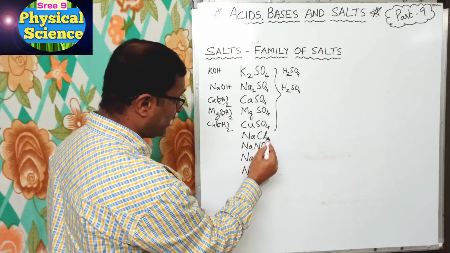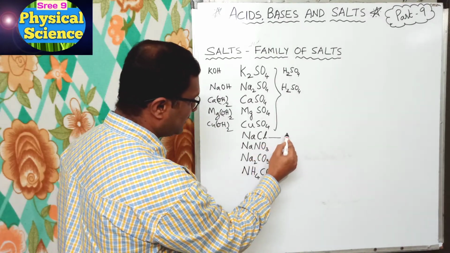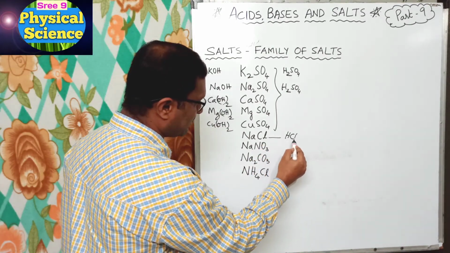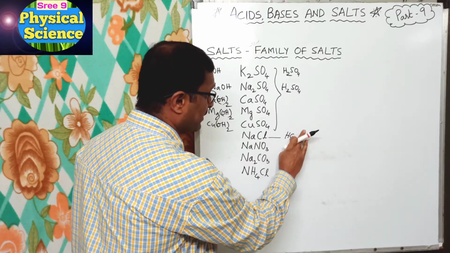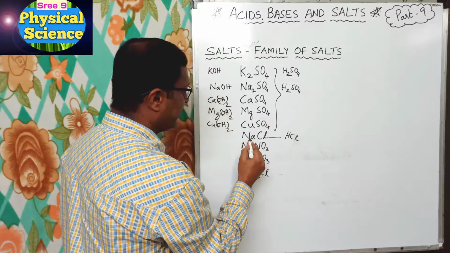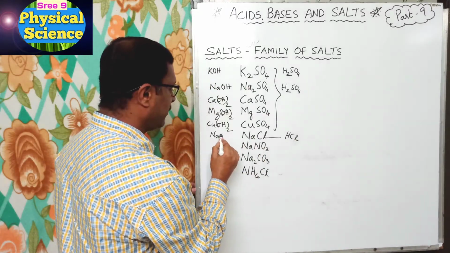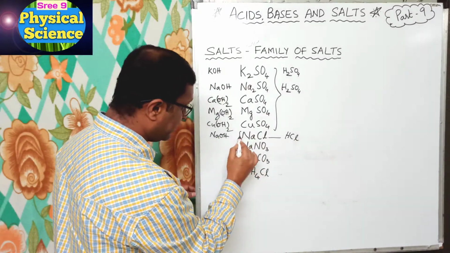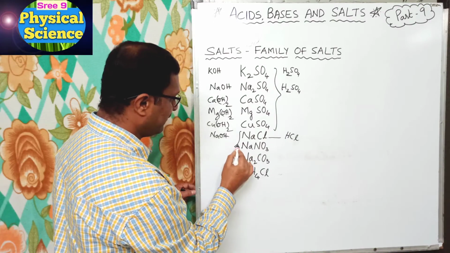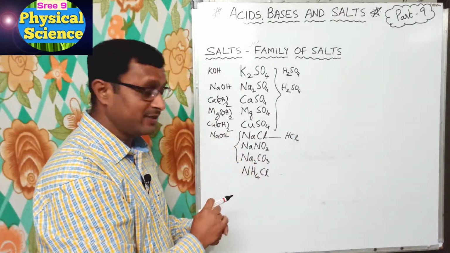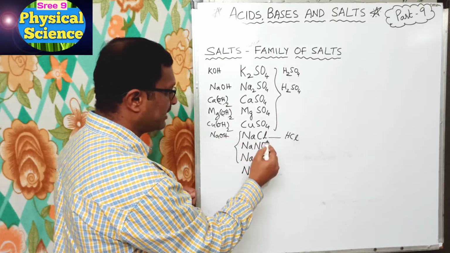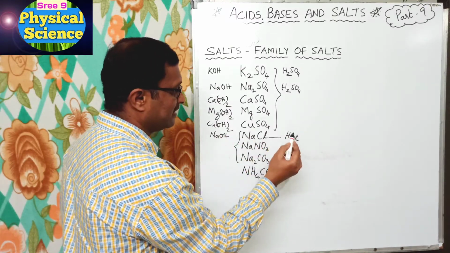Now let us see the others. Chlorine is there, which definitely is from hydrochloric acid, HCl. And here Na means NaOH. For all these, the base is NaOH and the acid is HCl.